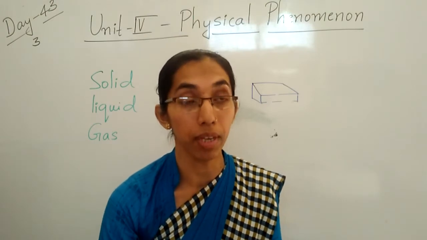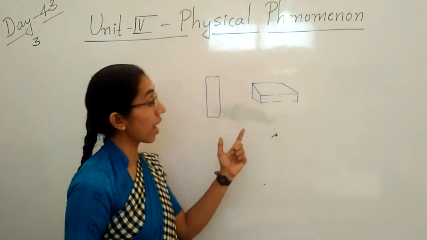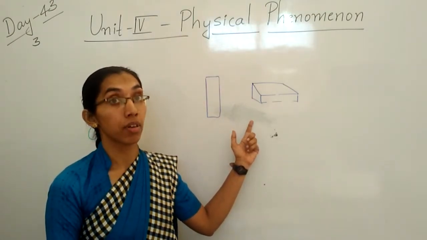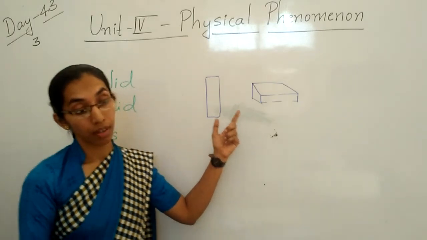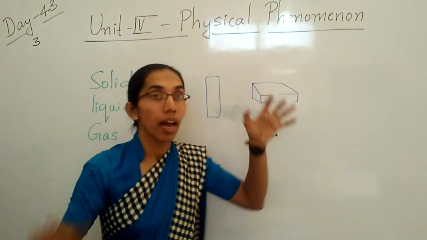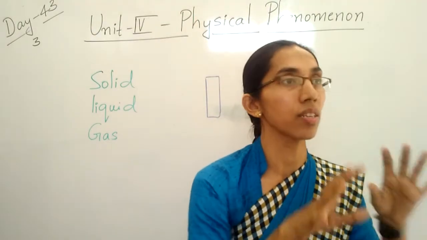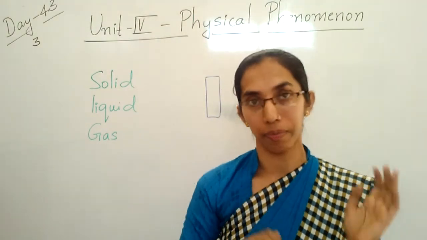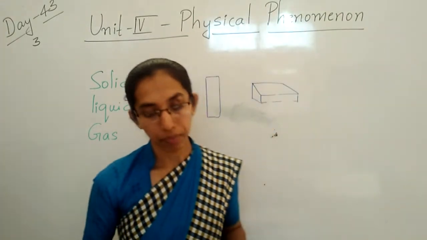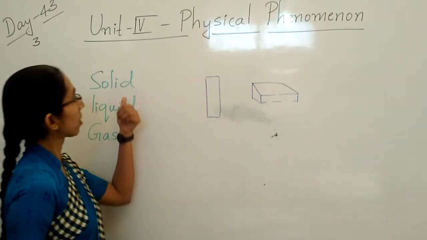The shape changes. That means a solid can change its shape only when an external force is applied. Clear, children? So this is about solids.